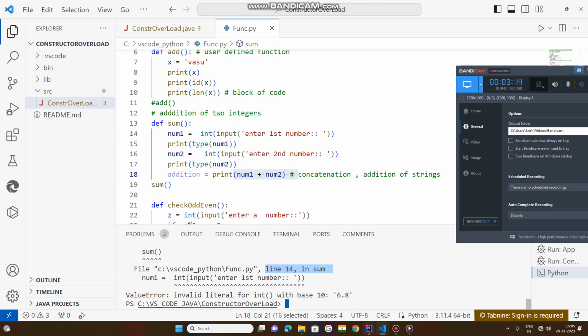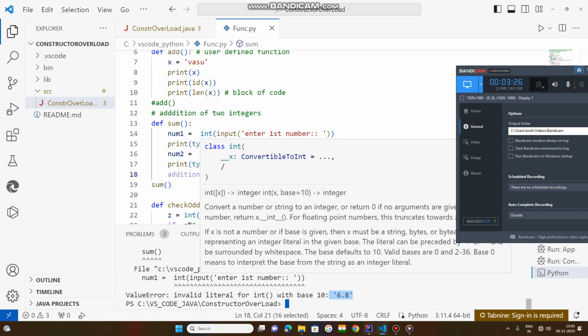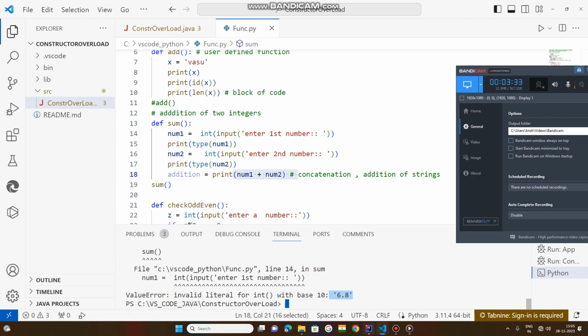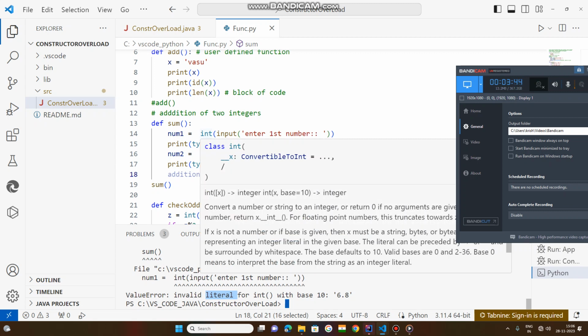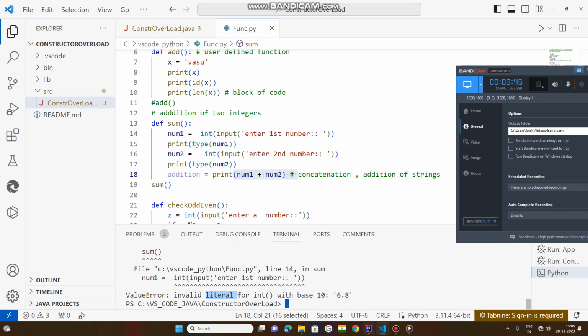What is the meaning of this? You have passed a float value, but you have used the int function type conversion to convert this string data into an integer, and you are entering 6.8, which is a float value. It is called a float literal. So invalid literal means the float value you have passed for the int function, which you used with base 10.